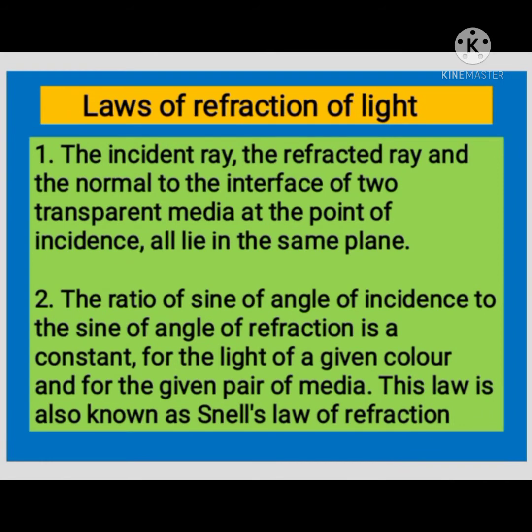Let us discuss the laws of refraction of light. The first law is the incident ray, the refracted ray, and the normal to the interface of two transparent media at the point of incidence all lie in the same plane. Second law is the ratio of sine of angle of incidence to the sine of angle of refraction is a constant for the light of a given color and for the given pair of media.